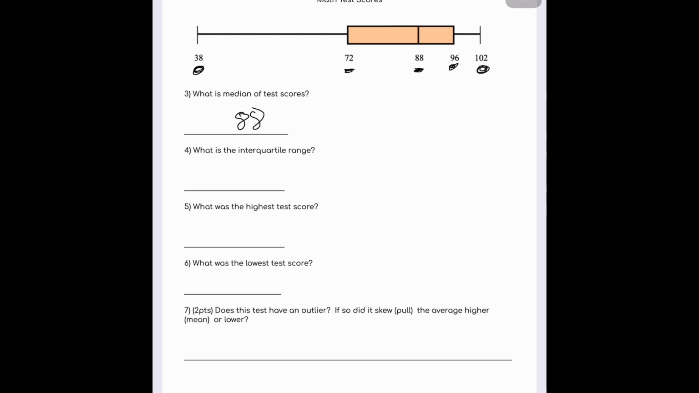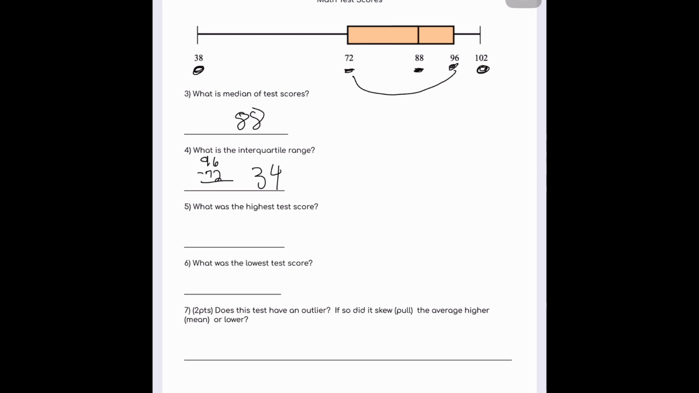What is the interquartile range? Big word. All it means is what was the range within the box. So I have to take these two numbers, 96 minus 72, and I'm going to get 24. Okay? 24 was the range within the box.